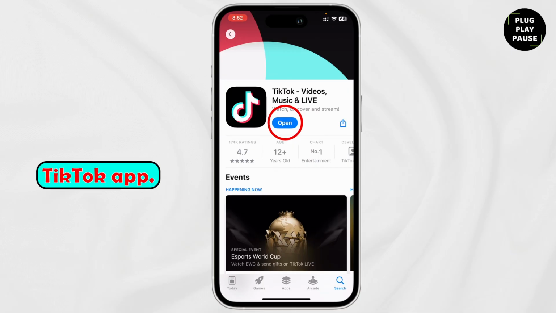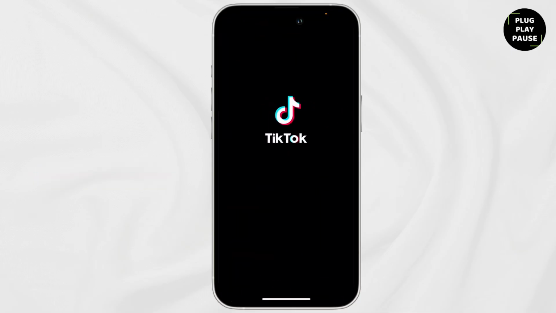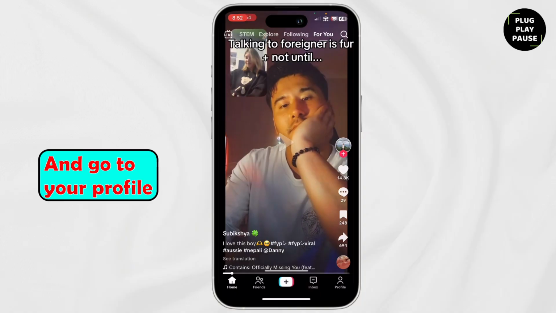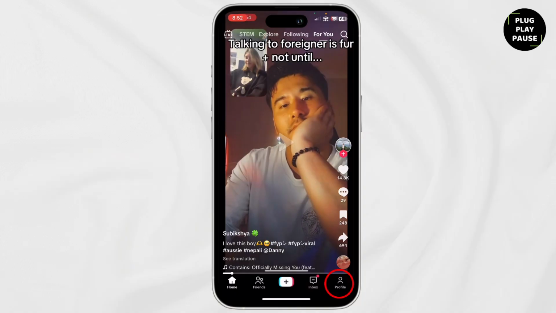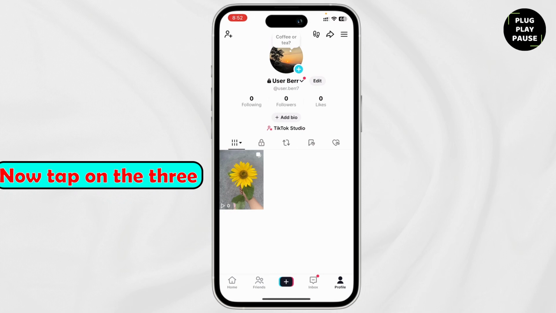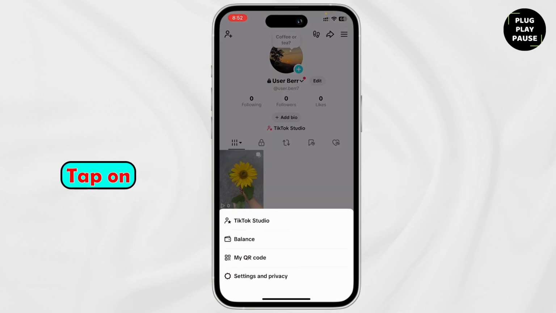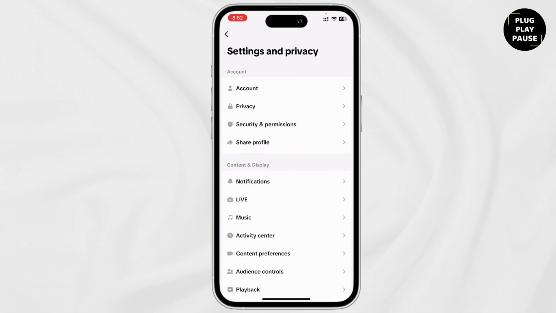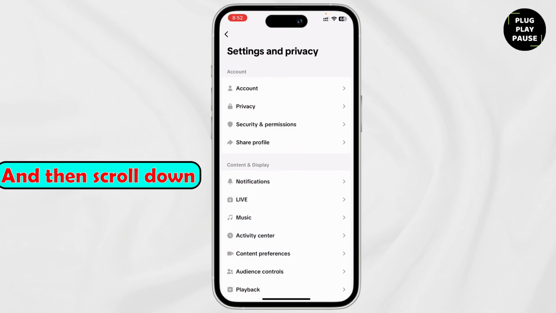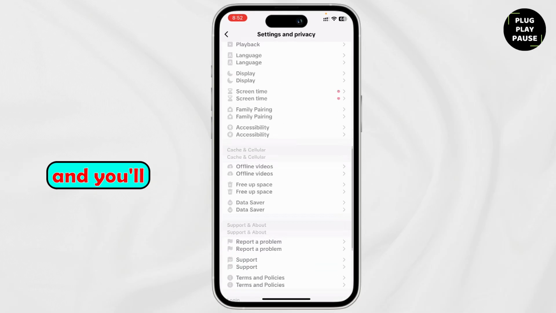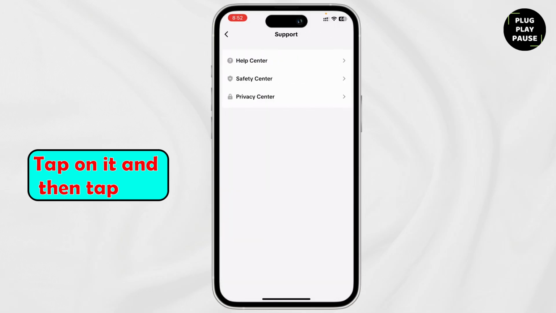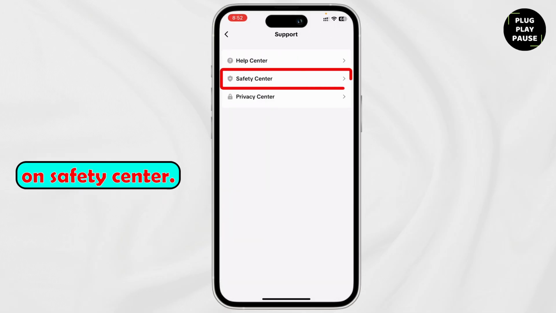Open up your TikTok app and go to your profile icon on the bottom right. Now, tap on the three lines on the top right, tap on Settings and Privacy, and then scroll down and you'll find Support. Tap on it and then tap on Safety Center.